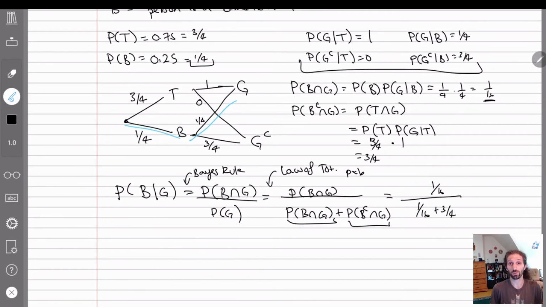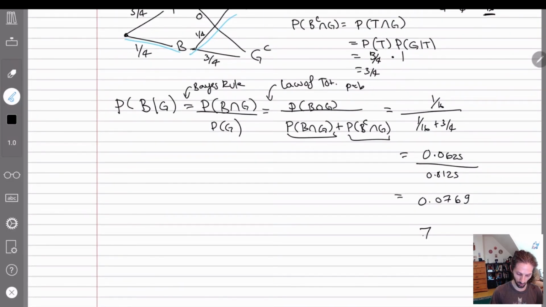And at this point, you should probably use a calculator. And what you end up getting is roughly 0.0625 on top. On the bottom, I end up with 0.8125. So we end up with 0.0769. So we have a roughly 7.69% chance that the person we talked with is a Bandrican.